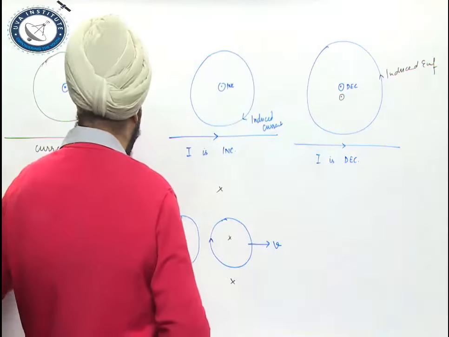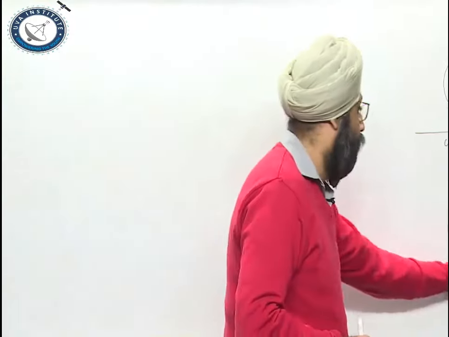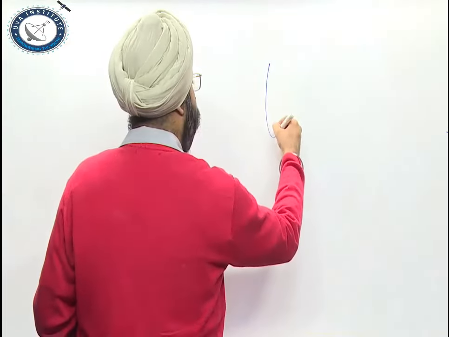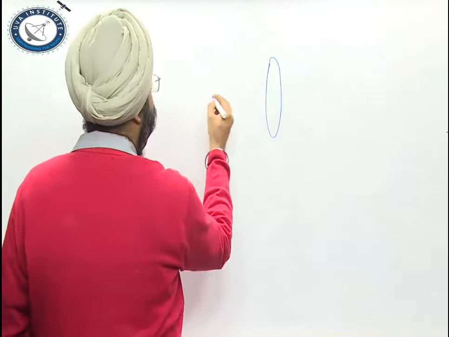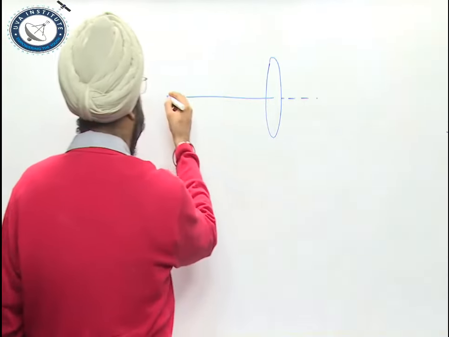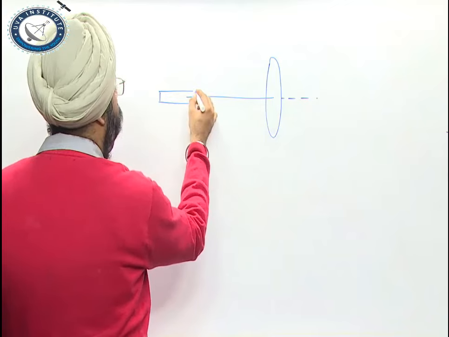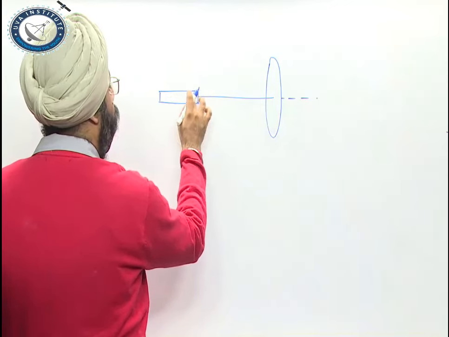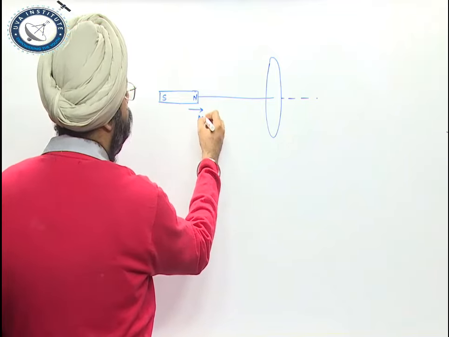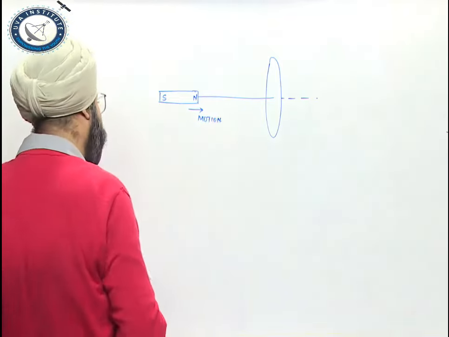Let's take some other example. Now, let us say this is a coil, with a north pole and south pole. This is the direction of motion of the conductor.